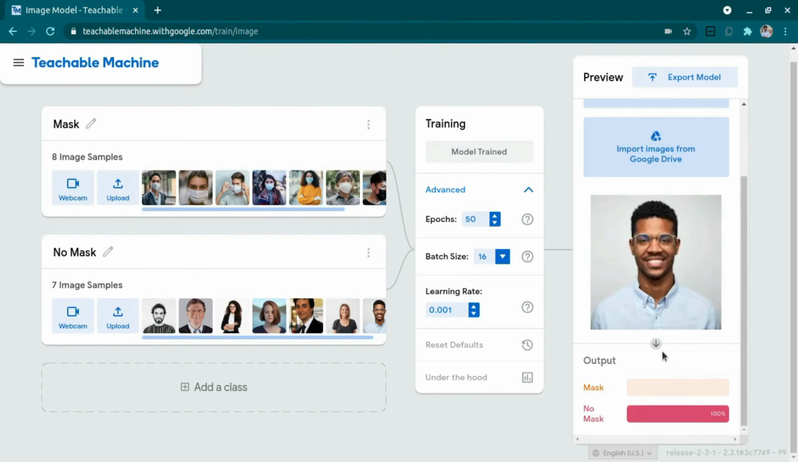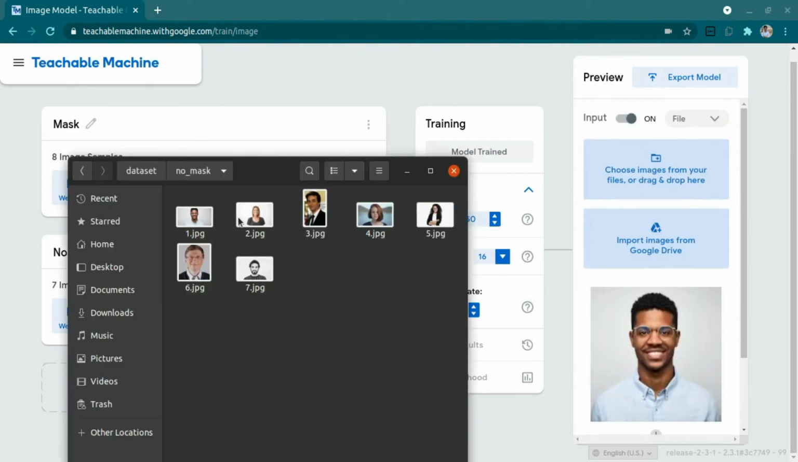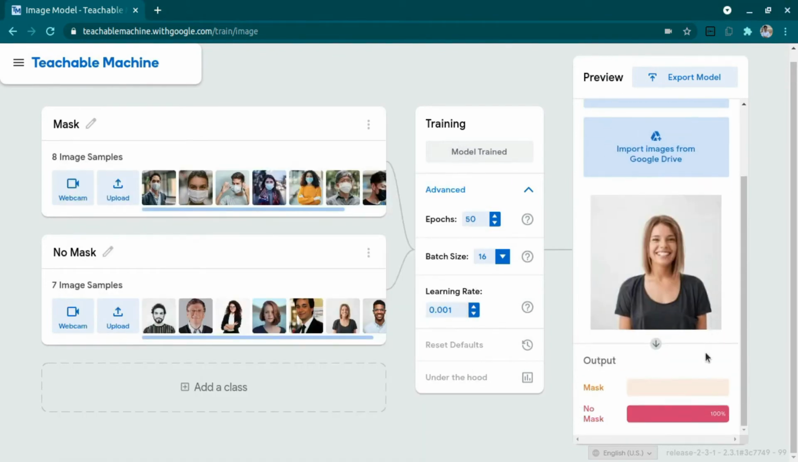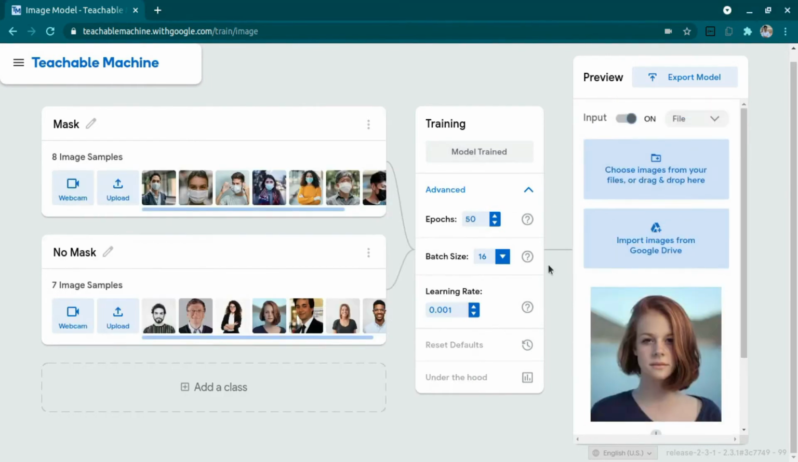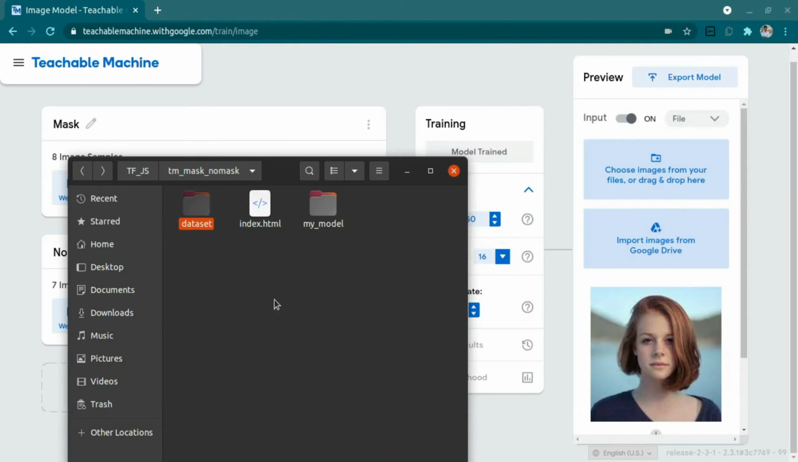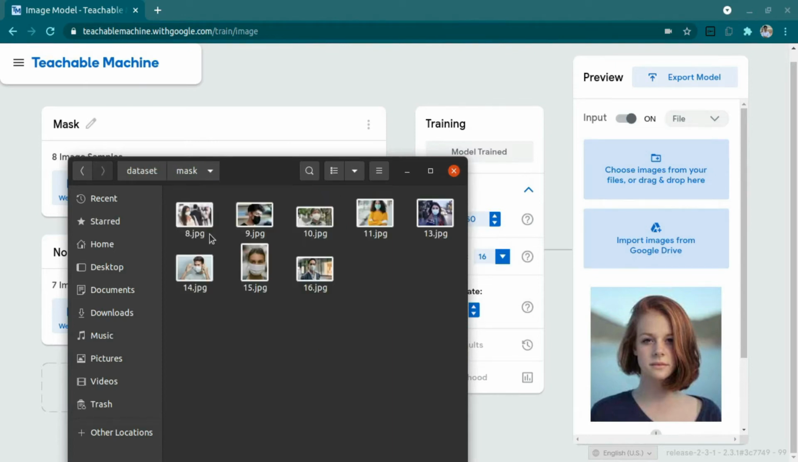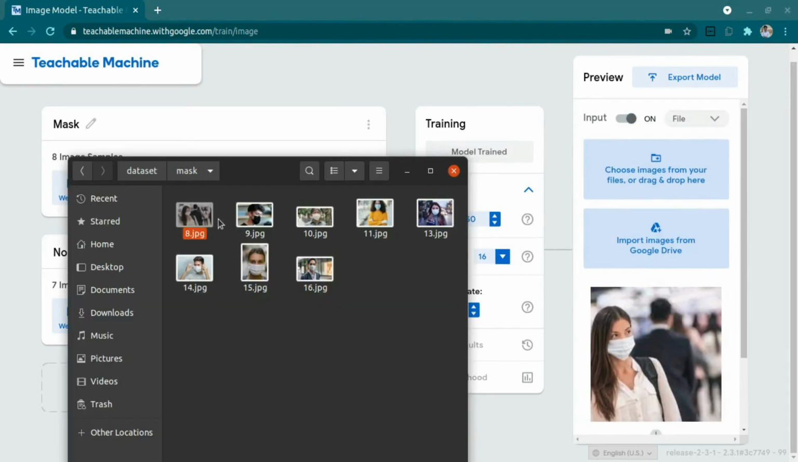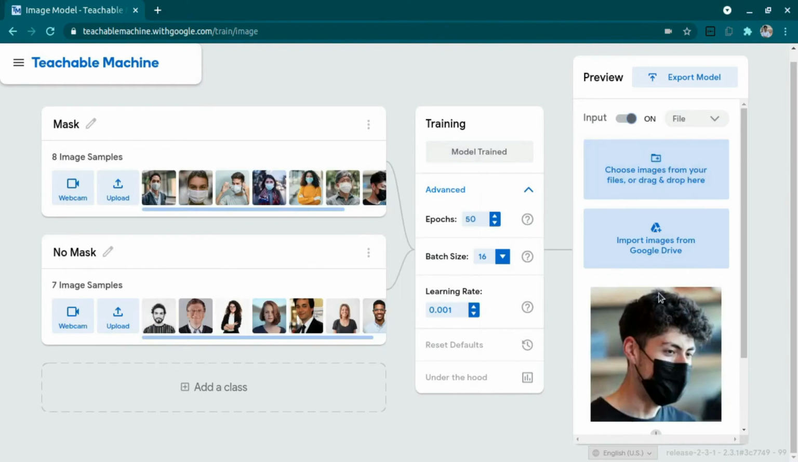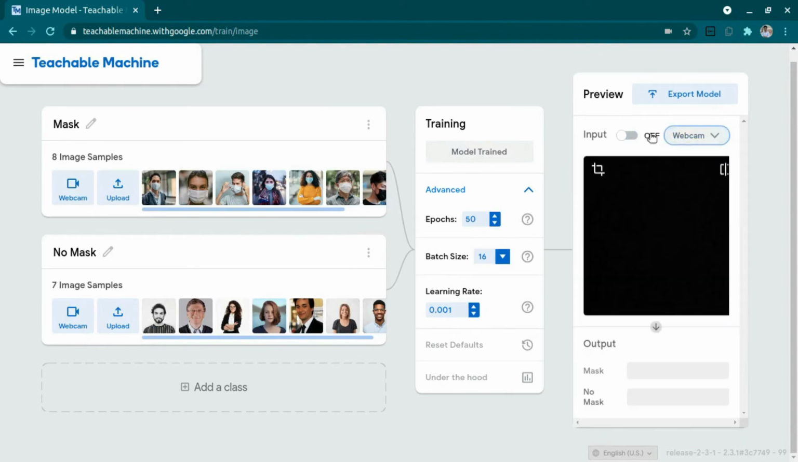It is detecting it perfectly with a 100% score. Let's try one more. It is again perfect. One more, and yeah, it's good. So let's move to mask images. Great, it is showing 100% accuracy, but it won't show 100% in real time.